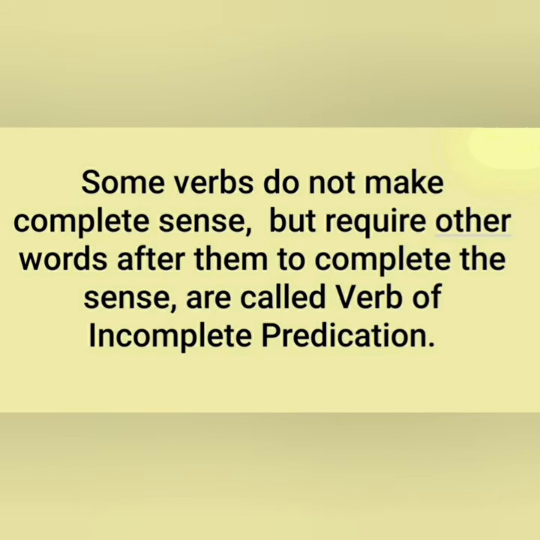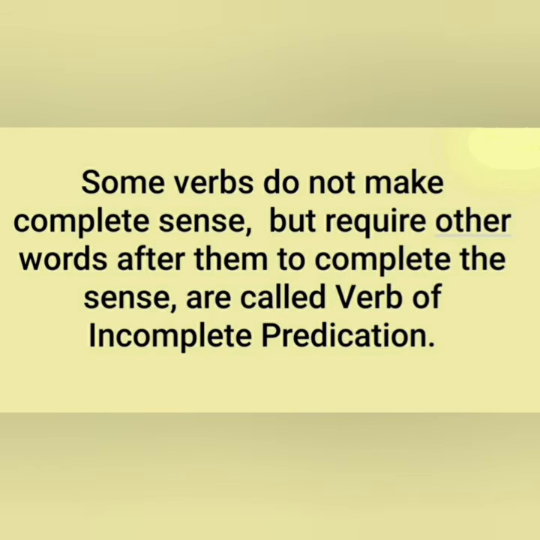Verbs that do not make a complete sense without any extra words or phrases are called verbs of incomplete predication. Means these verbs need some words or phrases to complete the sense.